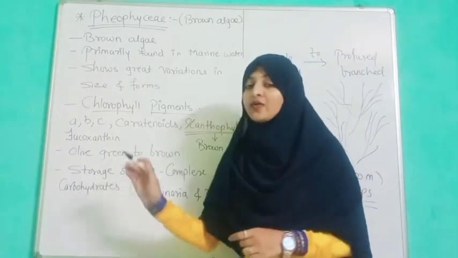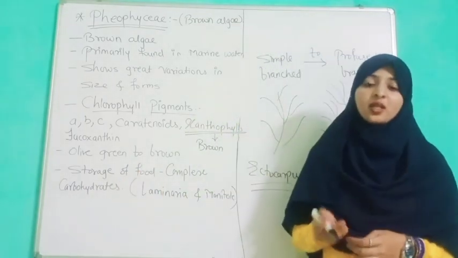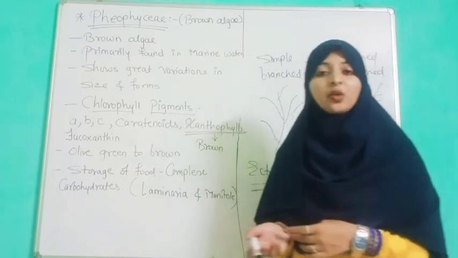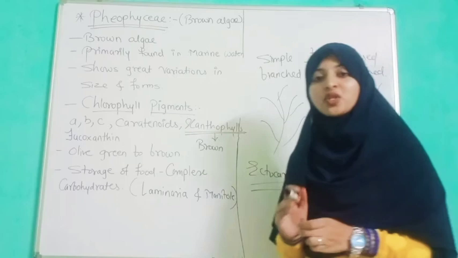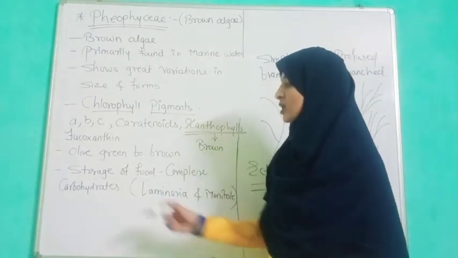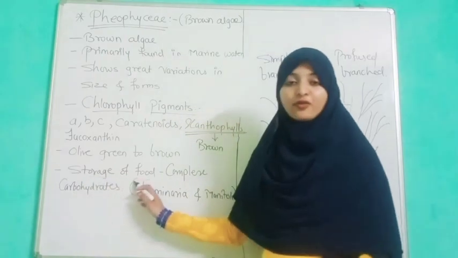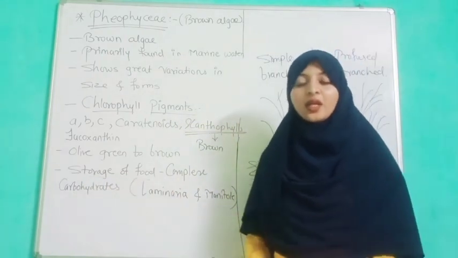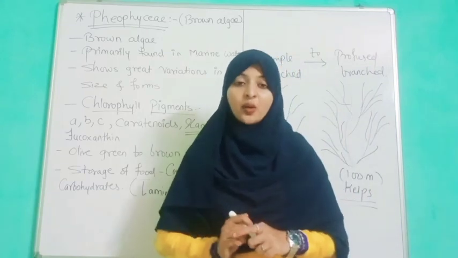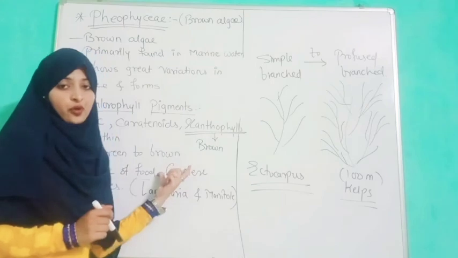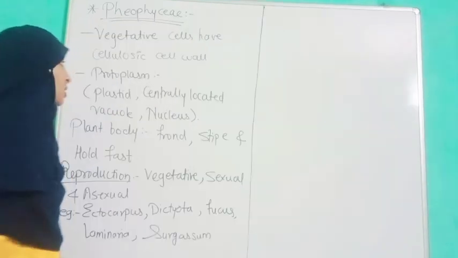Next, we discussed that Chlorophyceae store their food in the form of pyrenoid bodies, in the form of starch and protein. Here we can say that they store their food in the form of complex carbohydrates such as laminarin and mannitol. Now we are going to discuss the vegetative cell of Phaeophyceae.